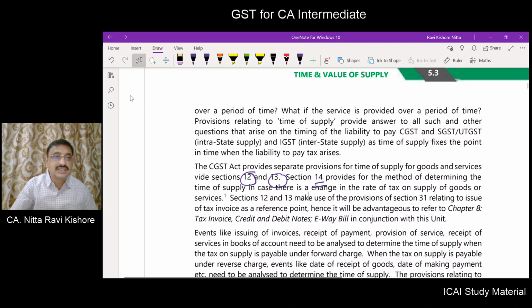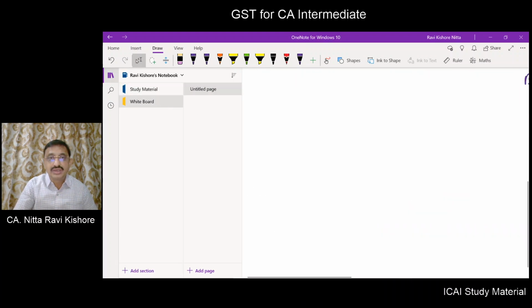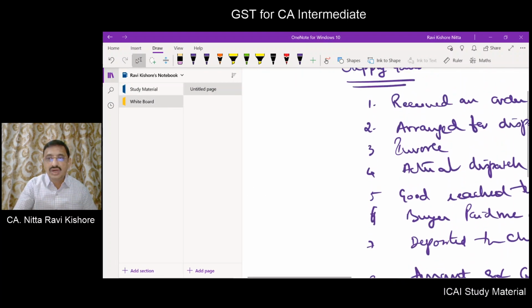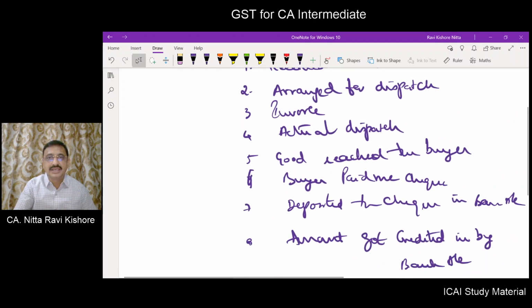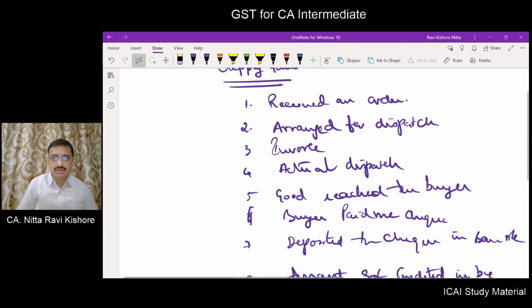Sometimes what will happen is, in this example, what we have seen, there are so many events in respect of a single supply. What happened is, after this date there is a notification. Previously this good was chargeable at the rate of 12%. Now this good is chargeable only at the rate of 5%, effective from this date.